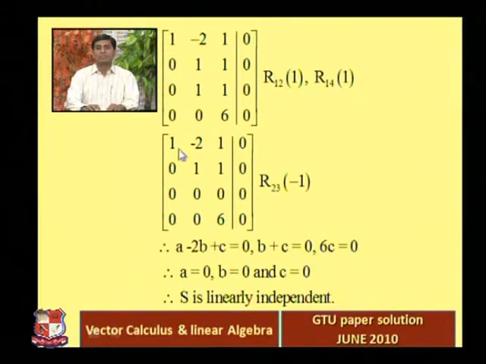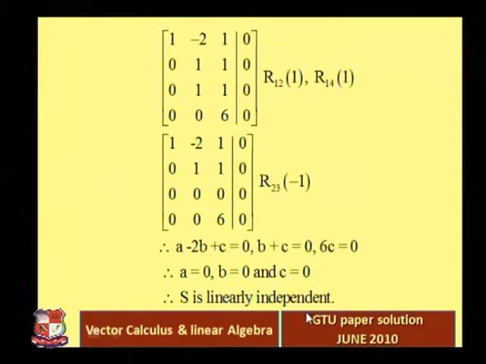So from this matrix you will get these equations: A minus 2B plus C is equal to 0, B plus C is equal to 0, and 6C is equal to 0, right? First column you have a leading entry, second column you have a leading entry, third column you also have a leading entry. So definitely C is equal to 0. Now put C equal to 0 in the second equation, you will get B is equal to 0, and from B and C both being 0, you will get A is equal to 0, right? So definitely A, B, C, all three of them are 0, so S is linearly independent.